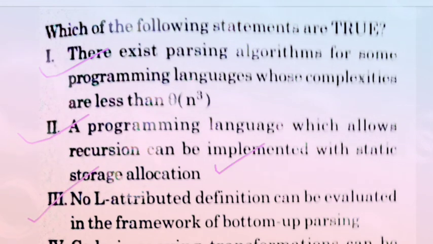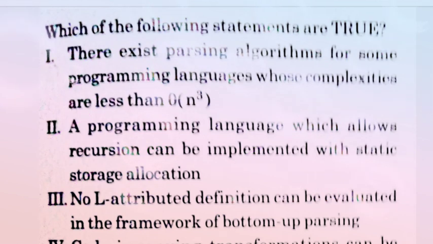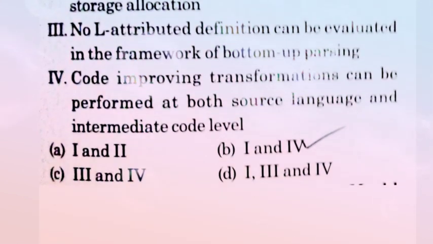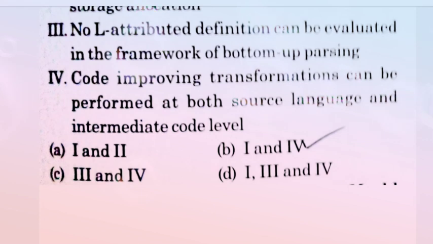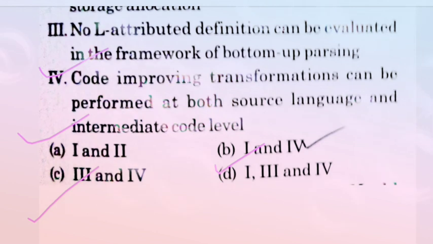Third statement: no L-attributed definition can be evaluated in the framework of bottom-up parsing. And the fourth statement: code improving transformations can be performed at both source language and intermediate code